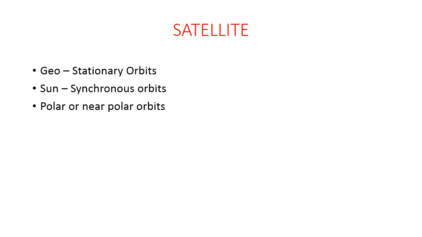Satellite orbital plane is near polar and at an altitude such that the satellite passes each place at the same local sun time. Entire globe is covered. A few examples of the satellites are the Landsat series, Spot series and NOAA. So this was a short description about the satellite and the platform. Thank you.